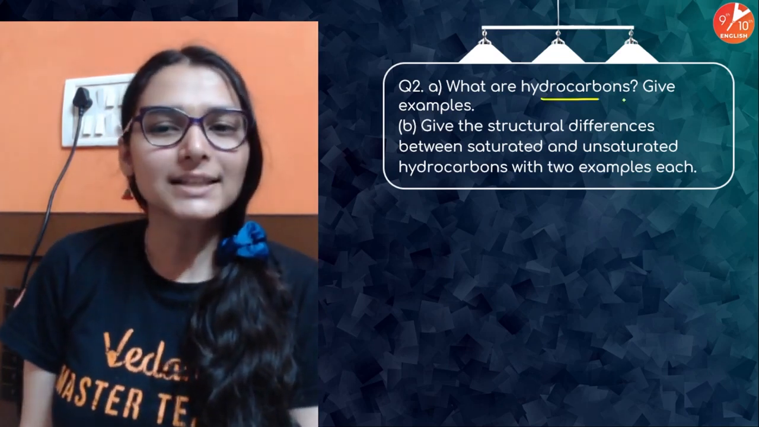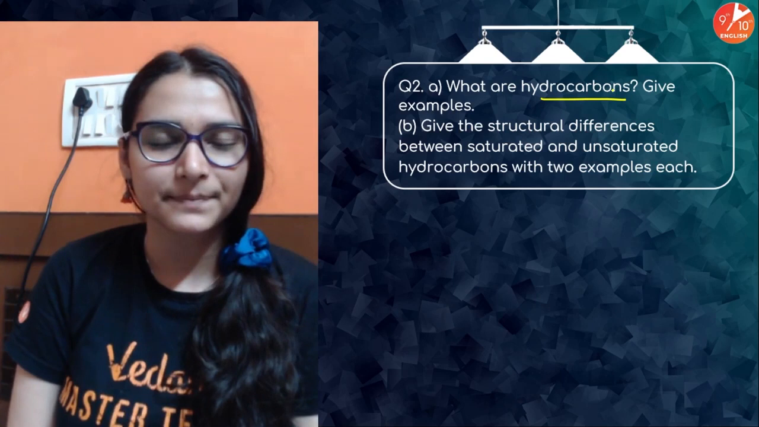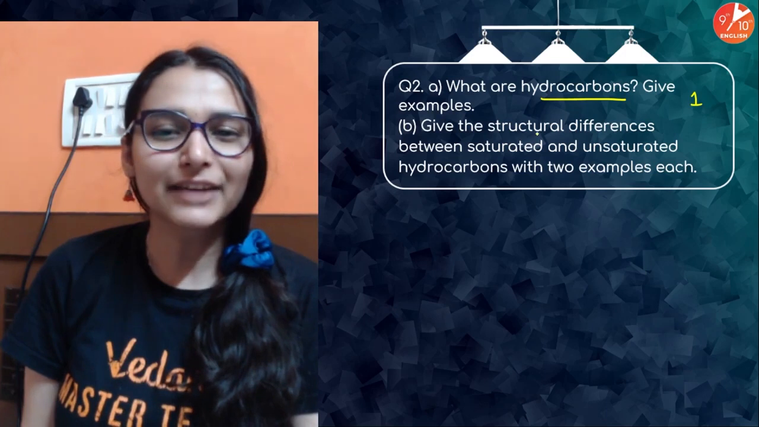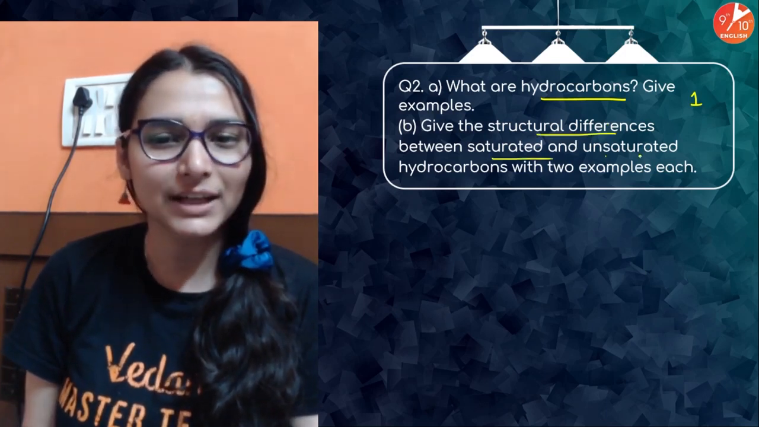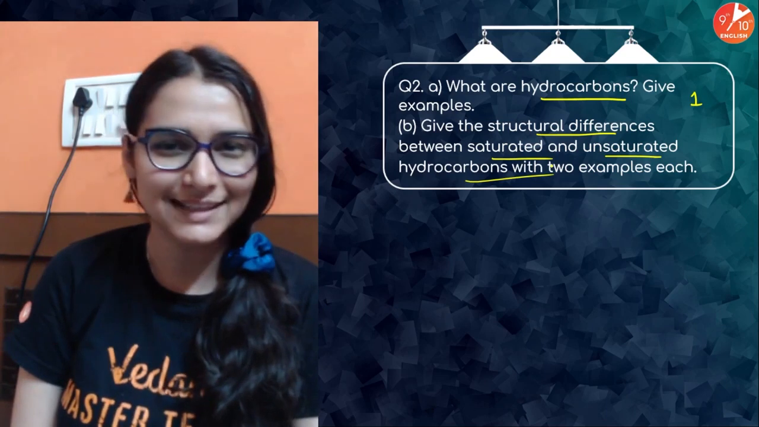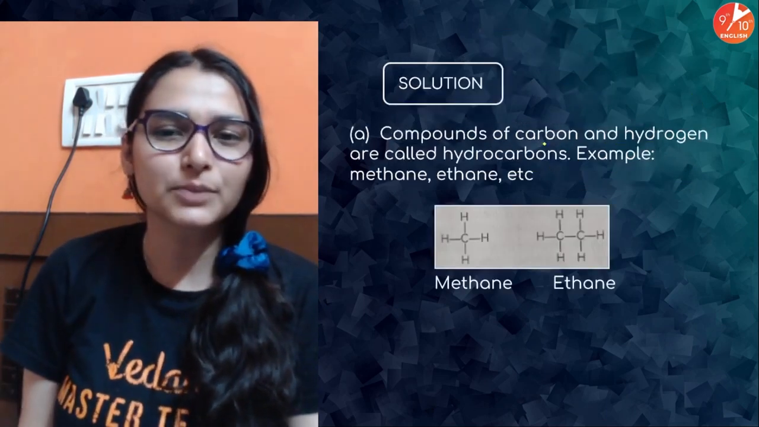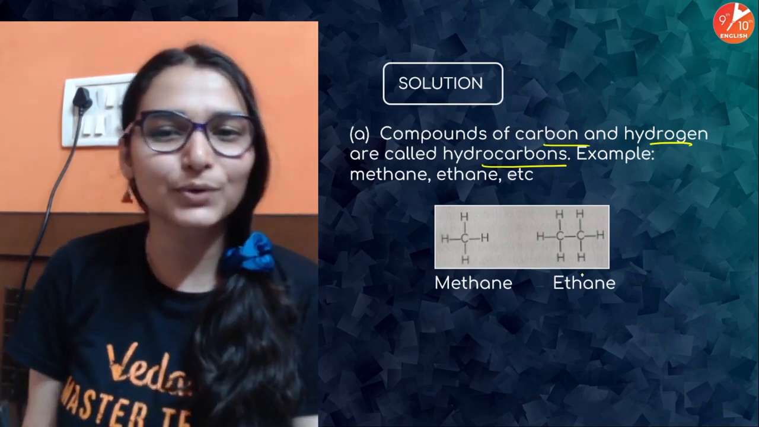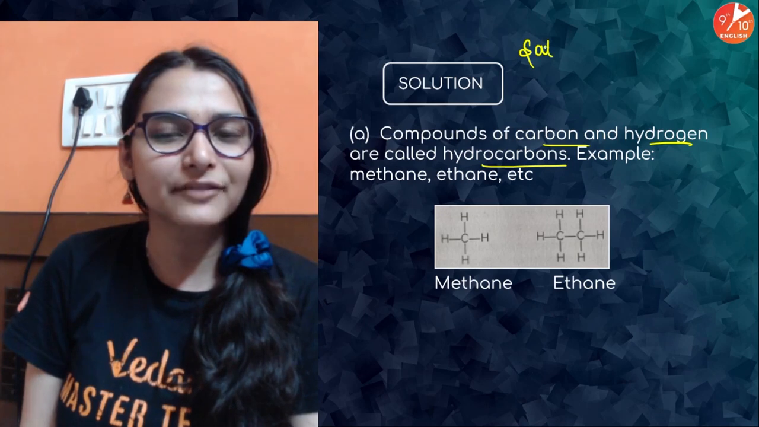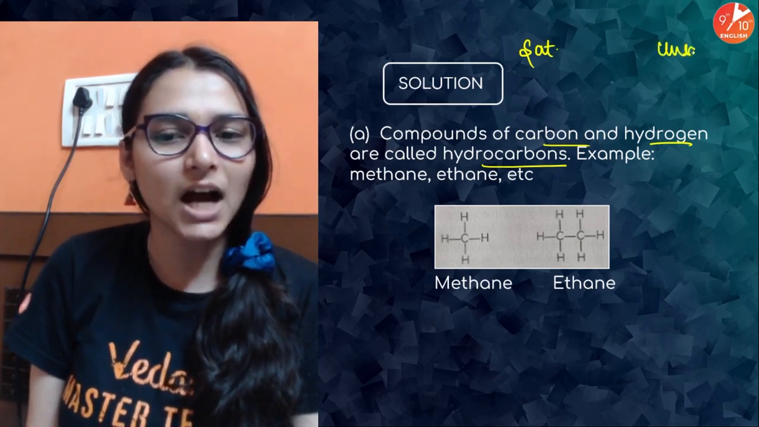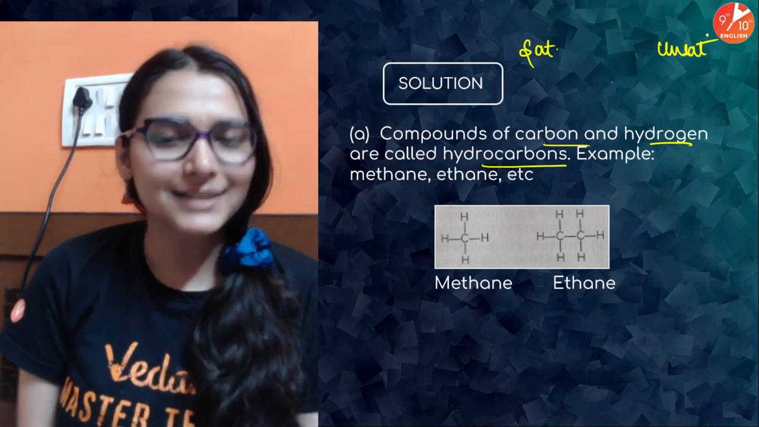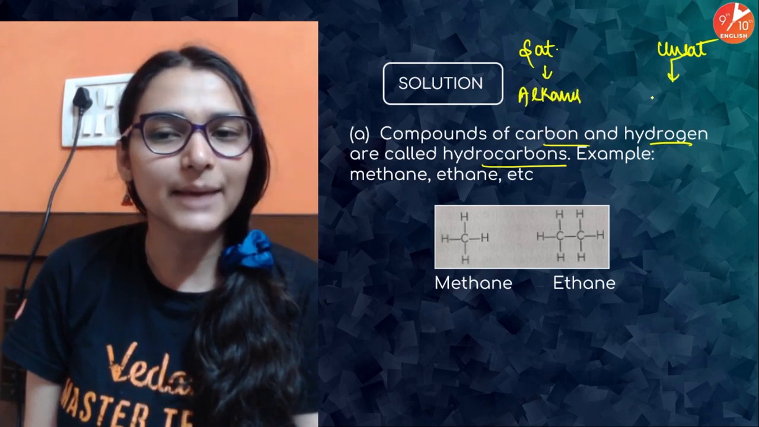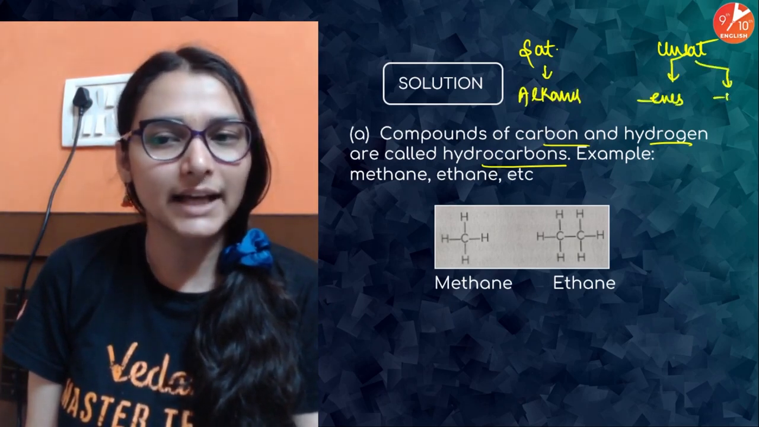Okay? What are hydrocarbons? Give examples. अब तो नाम ही बता देगा, है ना? 1 mark के लिए है. Give structural differences between saturated and unsaturated hydrocarbon with some examples. बहुत easy है. The compounds made up of carbon and hydrogen are known as hydrocarbons. You know it already, and you know they are divided into 2 classes. We have the saturated ones, unsaturated. है ना? Saturated are known as alkanes, and unsaturated में we are having 2 types, alkenes and alkynes.